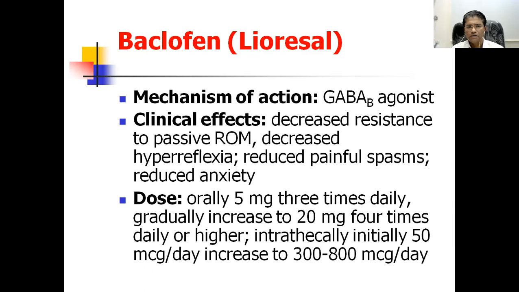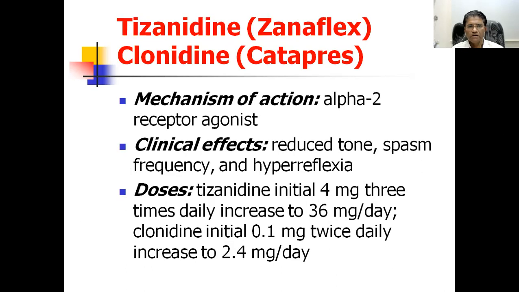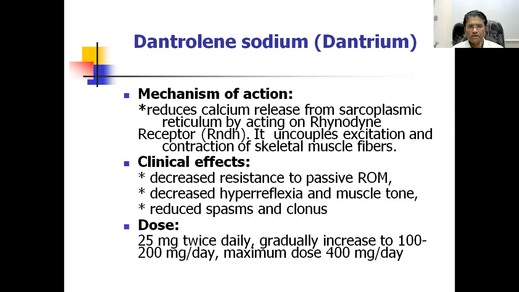Here, dantrolene reduces the calcium release from the muscle cell.